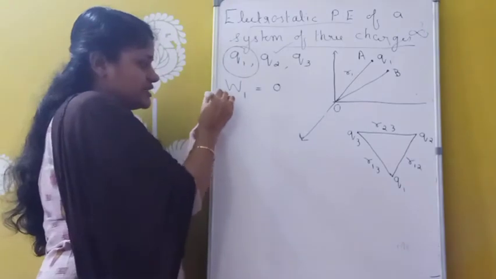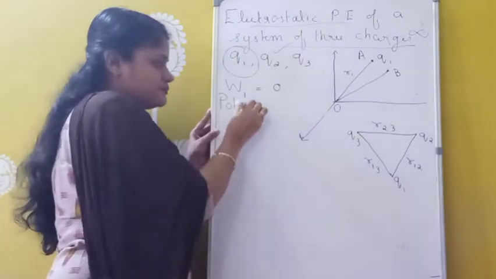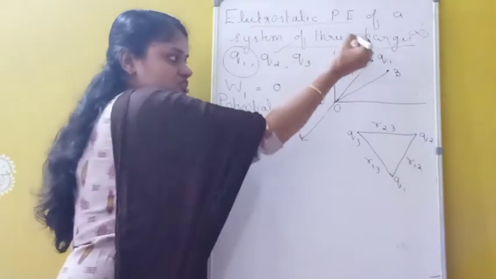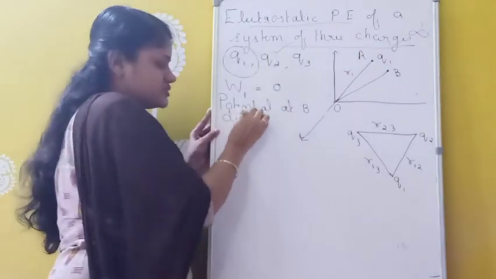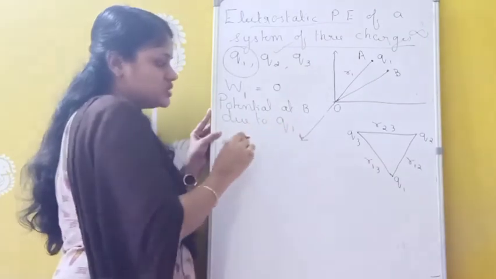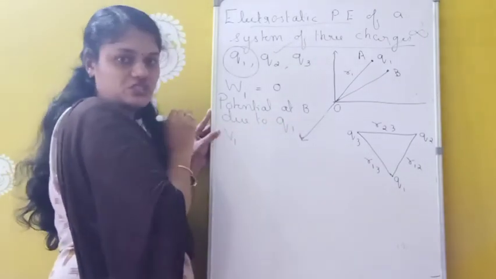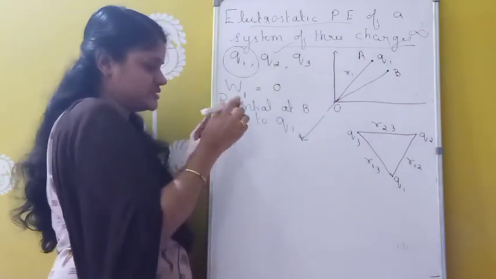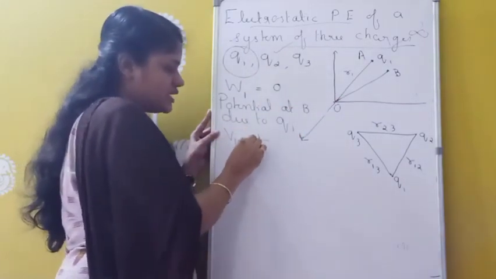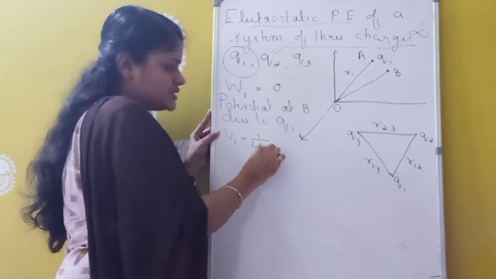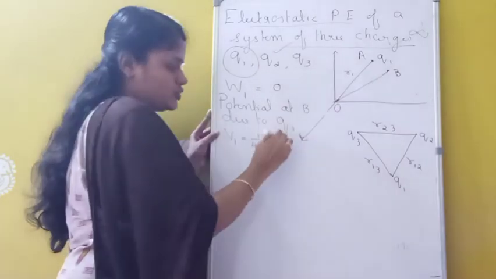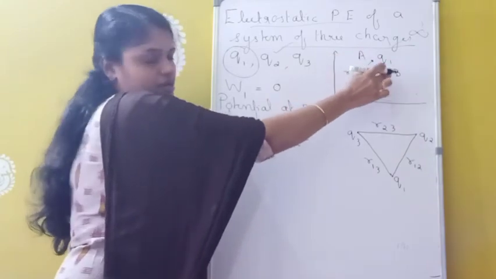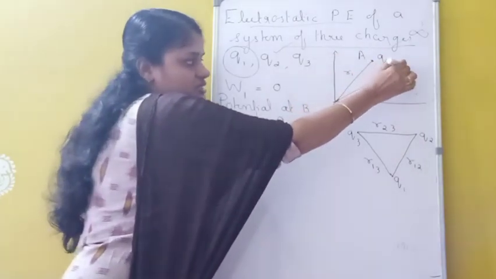So first of all I am writing that formula. Potential at B, due to Q1 charge, I am taking as V1. Suppose V1 is the potential at this point B due to Q1 charge. That is equivalent to, what is the formula? 1 by 4 pi epsilon 0, what is the charge here? Q1 divided by the distance between A and B. Okay, that means here we are bringing which charge?